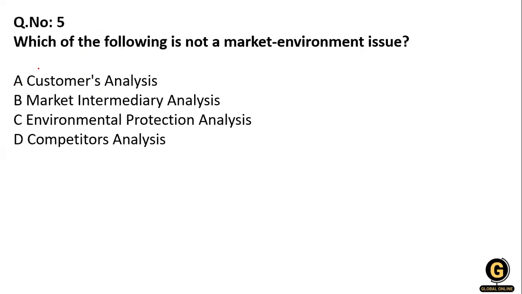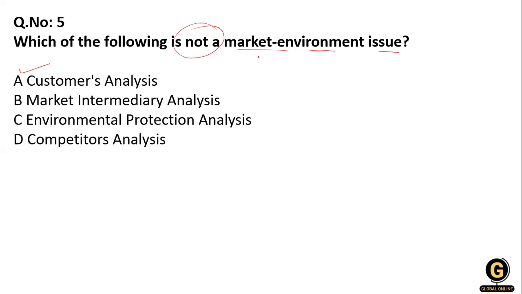Next, which of the following is not a market environmental issue? Option A, customer analysis. Option B, market intermediaries analysis. Option C, environmental protection analysis. Option D, competitor analysis. So which is not a market environmental issue? You know that customer analysis is a market environmental issue.